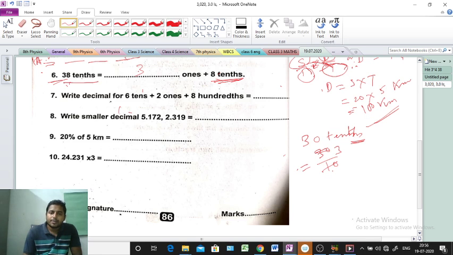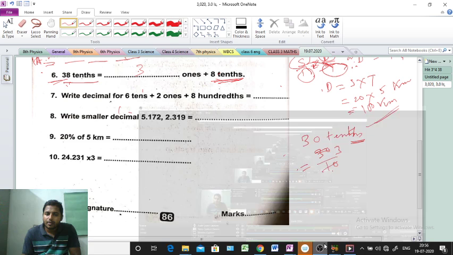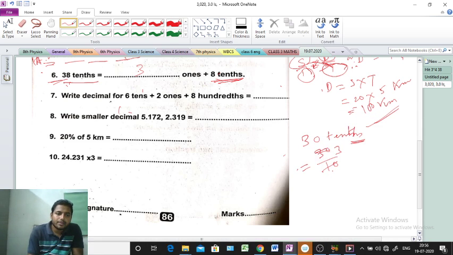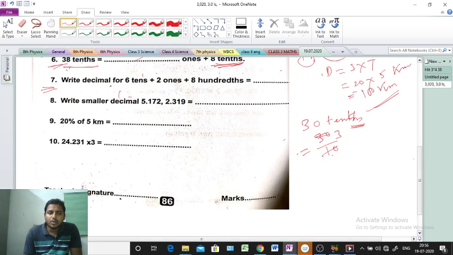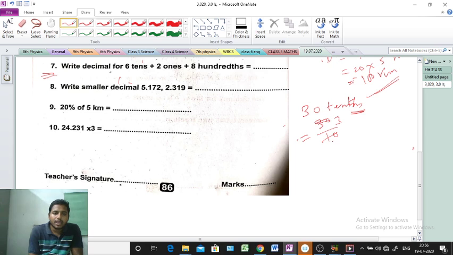Next question. Everyone read the question. Question number 7 is telling: write decimal for 6 tenths, 2 ones and 8 hundredths. Write decimal. Very easy question.